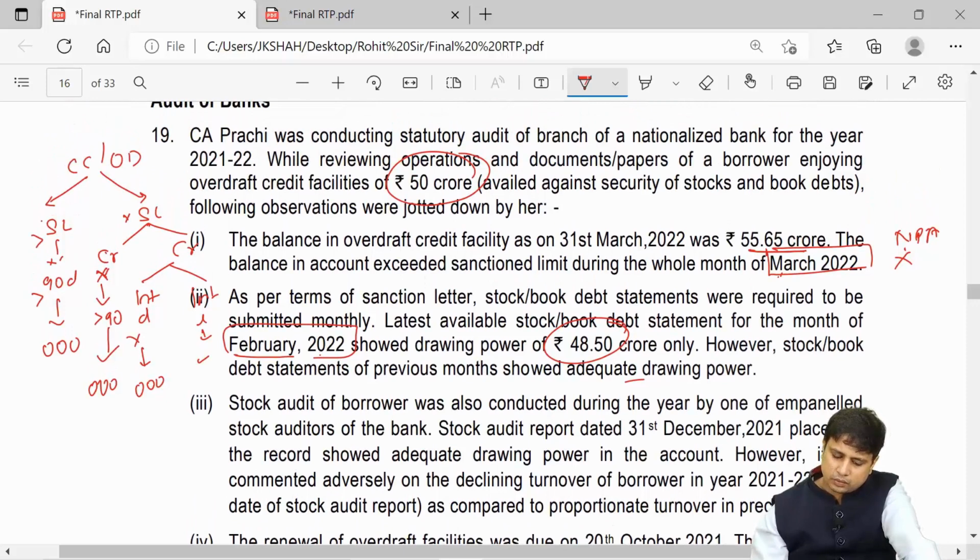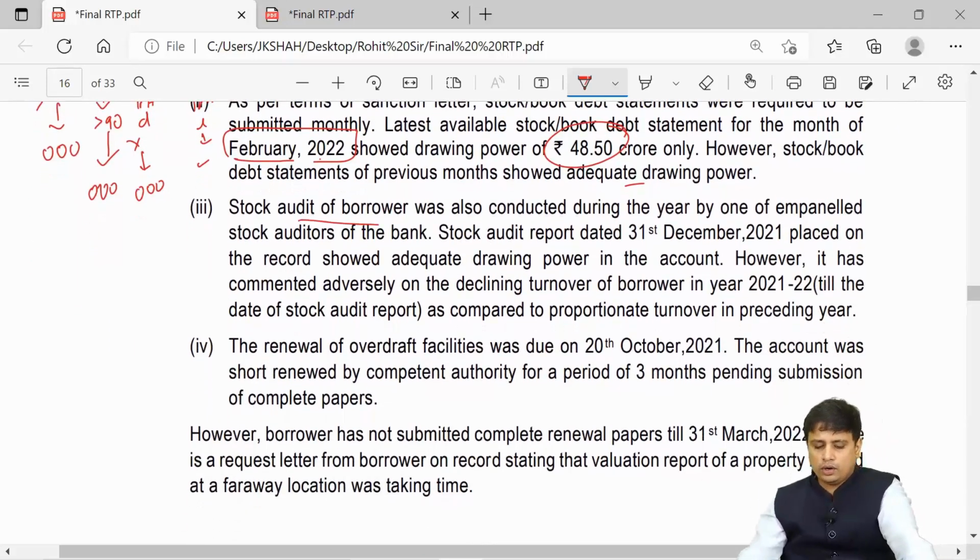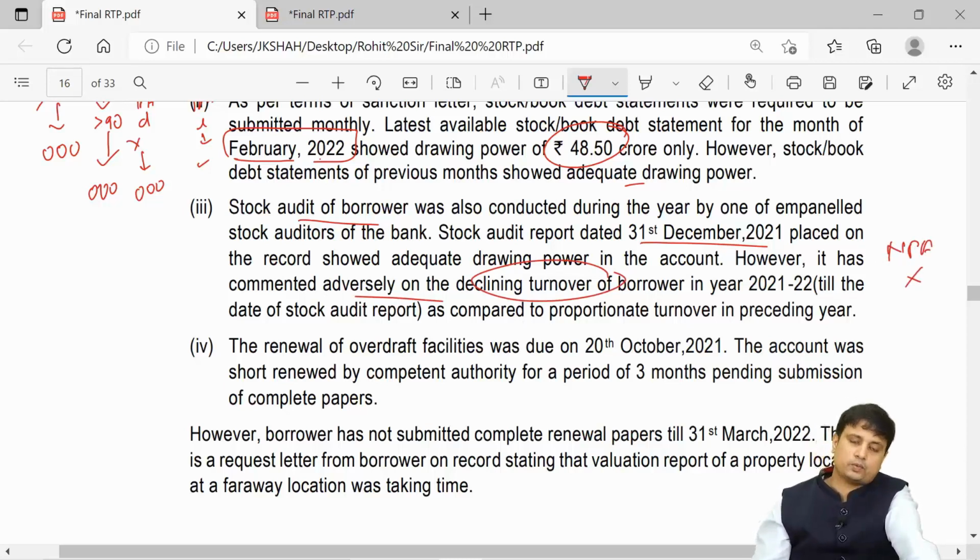Fine. Next, moving ahead, stock audit of the borrower was also conducted during the year by one of the empaneled stock auditors of the bank. Stock audit report dated on 31st of December placed on the record show adequate drawing power. However, it adversely commented on declining turnover. So somewhere this does not affect our NPA provision yet. So nothing so far they have given which will affect the NPA provision.